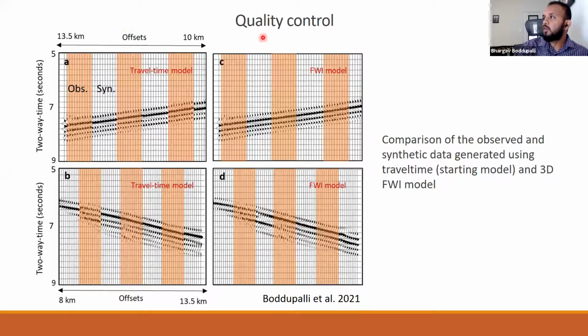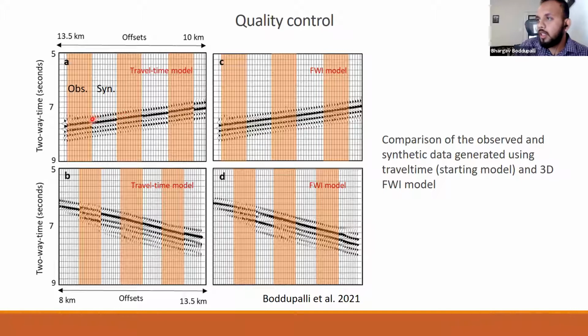Another quality control we performed is that we compared the observed and synthetic data themselves, by plotting them side by side in a set of 10 traces. The observed data is colored in this band, and the synthetic data is in white. In one panel, the synthetic data is predicted using the travel time model, and in this panel, sorry, the synthetic data is predicted using the FWI model.